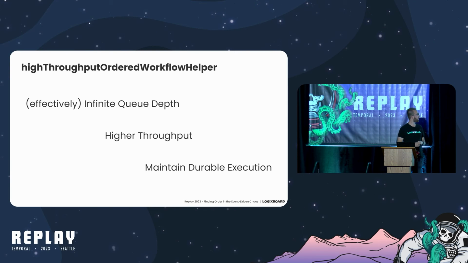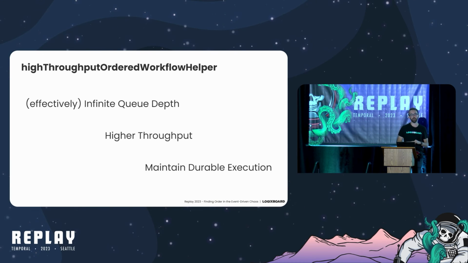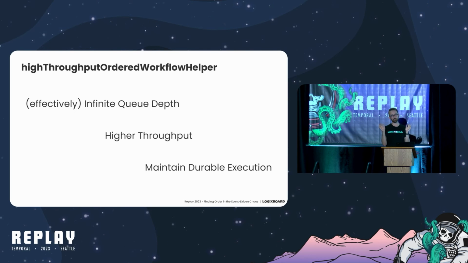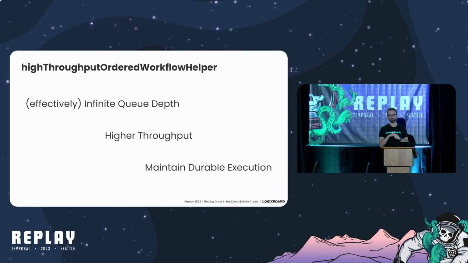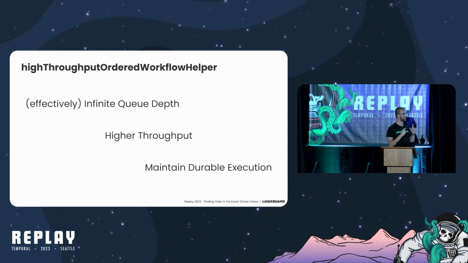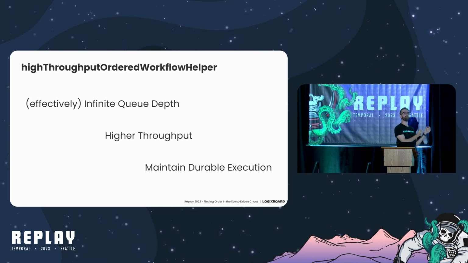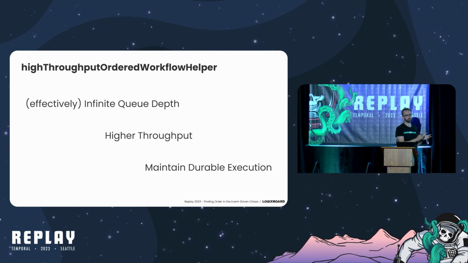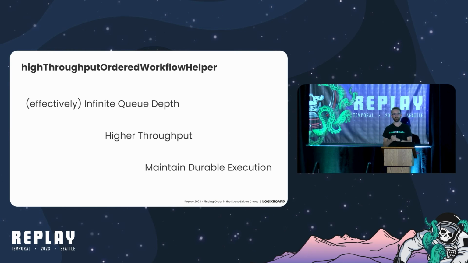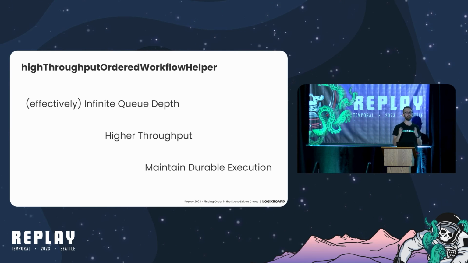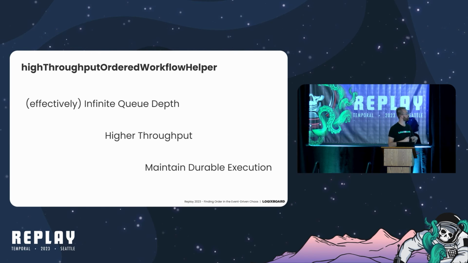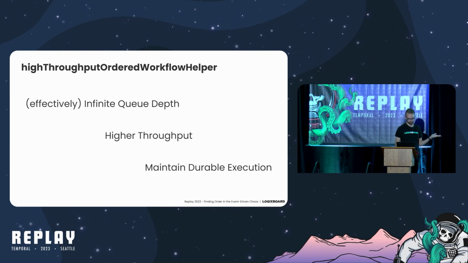You also get higher throughput, so your poller doesn't have to be spending time managing the queue. It spends a very little amount of time fetching messages from your queue and most of the time doing its data processing logic. And the key thing here is we really wanted to maintain durable execution of the poller. If you think about an alternative where you had a traditional Kinesis consumer, for example, kicking off a Temporal workflow, you lose those order guarantee properties if you want that durable execution. And this pattern maintains it.